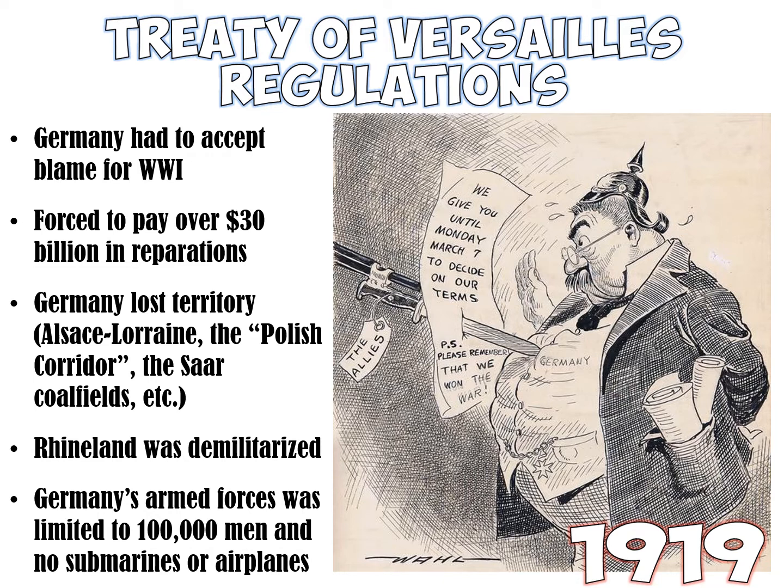But again, Europe didn't want what happened in the Great War to happen again. So they said, well, what's the one thing that we can do? We can limit their army to only being allowed to have this many people. They're also not allowed to have any submarines or airplanes. So really limiting everything that they can so that Germany won't come back and start another war. You would think that they took all the precautions, but Hitler has that manipulative way about him that he got past a lot of it.